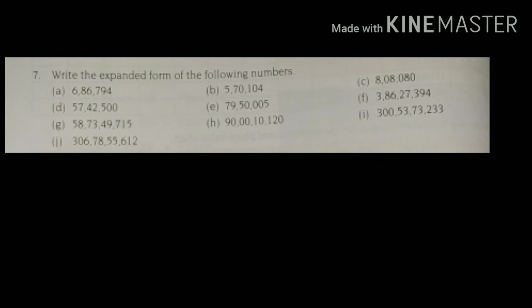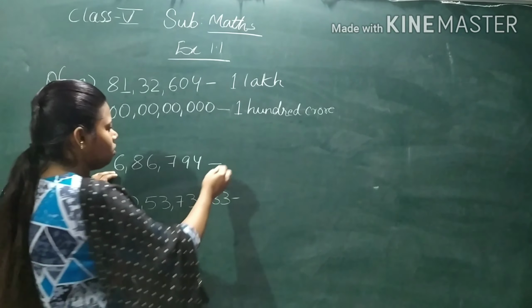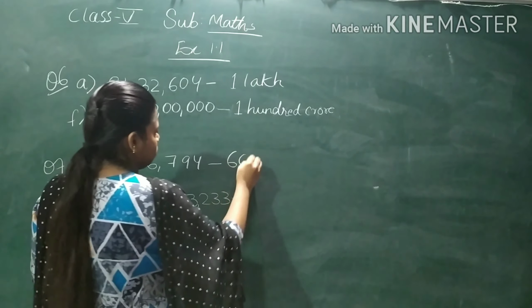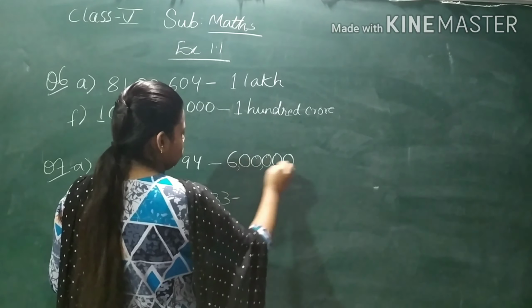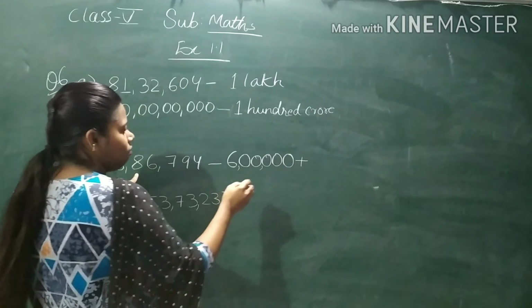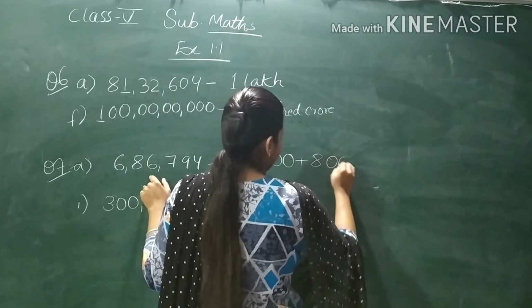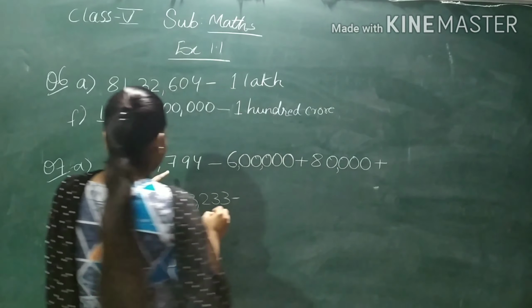Question number 7 is: write the expanded form of the following numbers. In number 7, we have to expand. Okay, now how to expand? Now see. We will write 6. After 6, how many digits are there? 5 digits. So we will write 5 zeros. 1, 2, 3, 4, 5. Place the comma also. Then we will write plus. Okay. Then we will write 8. After 8, how many digits are there? 4 digits. So 1, 2, 3, 4. Then plus.